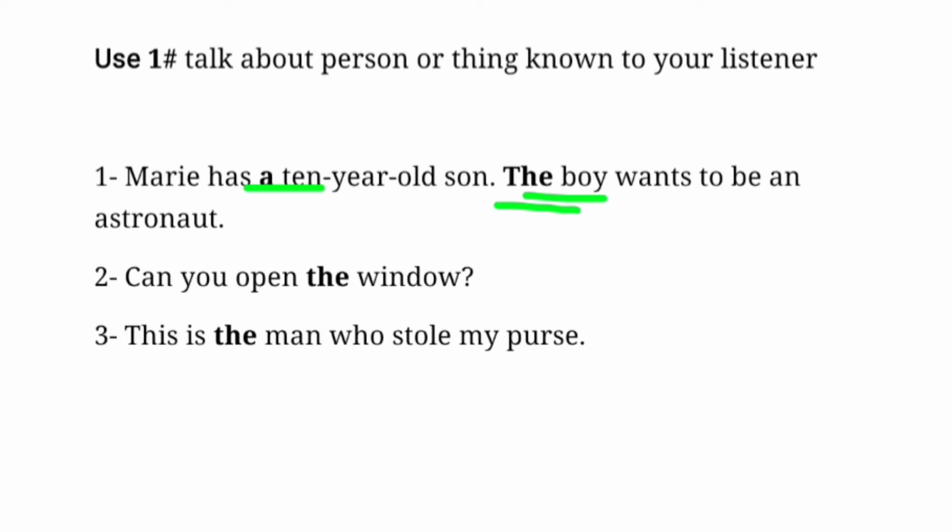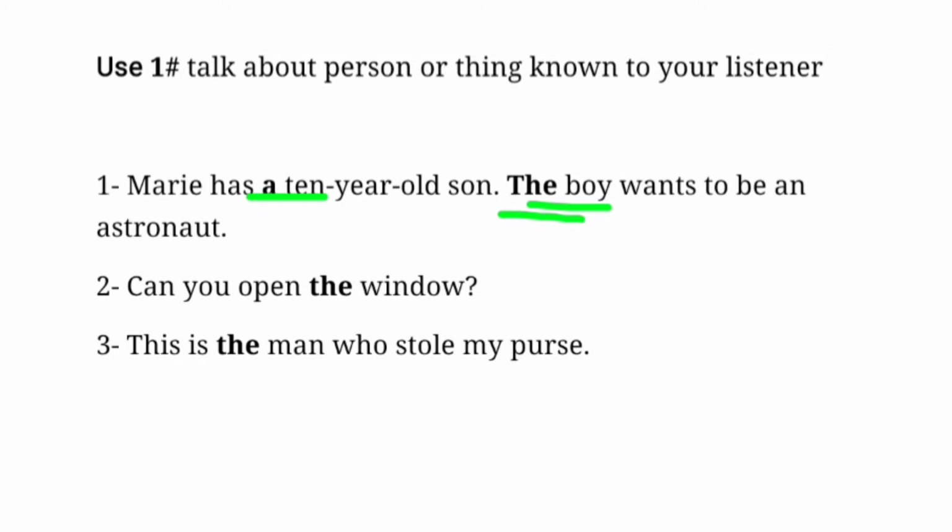Here is another example. Can you open the window? If I say this to you, then there is probably a window somewhere around you. So the window is already known to you, and I say the window.